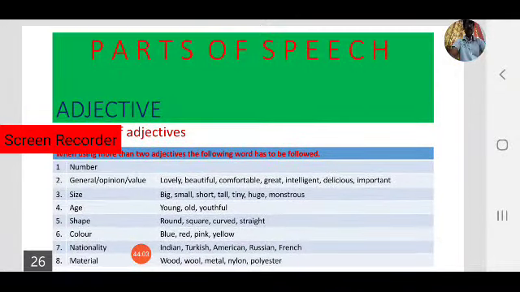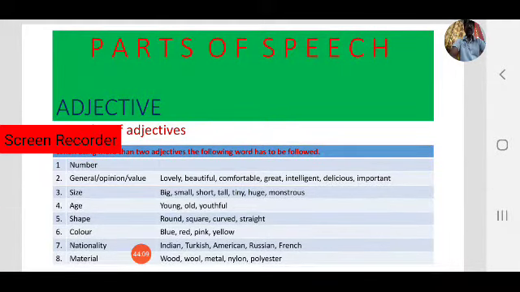When using more than 2 adjectives, the following order has to be followed. Number, general, opinion, value, size, age, shape, color, nationality, material. These are different adjectives in the same sentence.